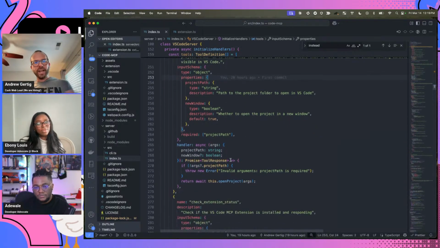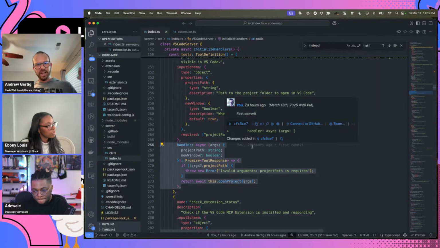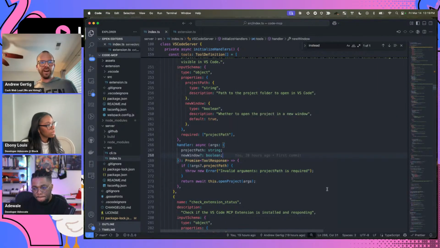And then we handle that. So when the LLM calls that tool, we handle it here, right? You don't have to set up the handler with this structure, inline or not. There are various ways you could set this up. But all you basically want to do is have a handler that says, when I have a tool call, I want to handle it.